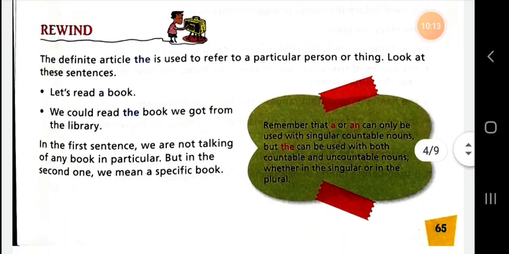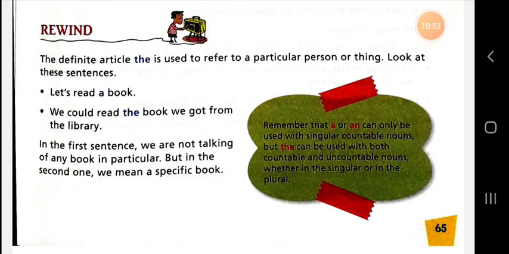And now, the definite article the is used to refer to a particular person or thing. Dear student, now we are going to talk about the definite article the, and the is used to refer to a particular person or thing. Let's read a book. We could not read the book we got from the library. So here the book is particular, that is why the is used.